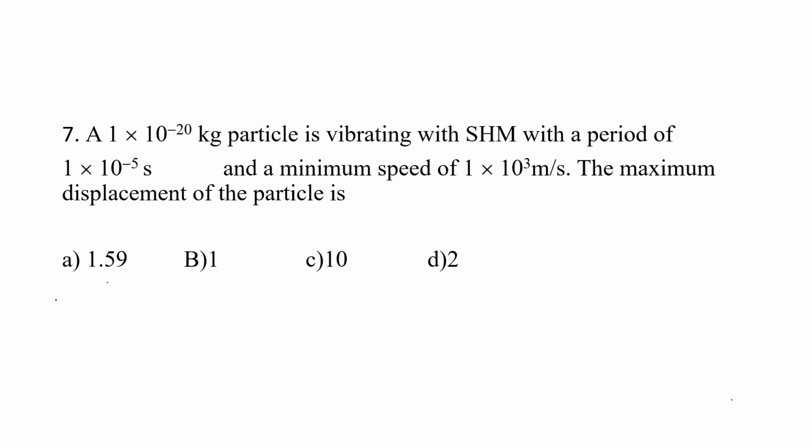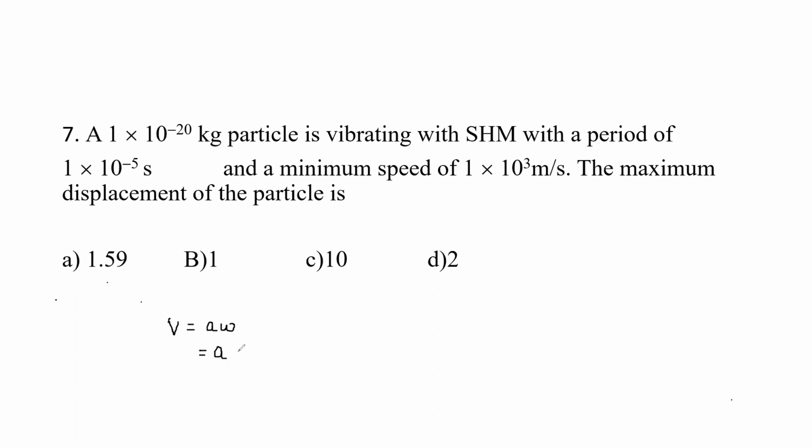So the equation is, speed is equal to A into omega.